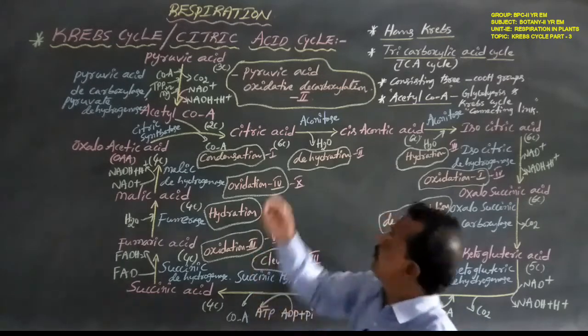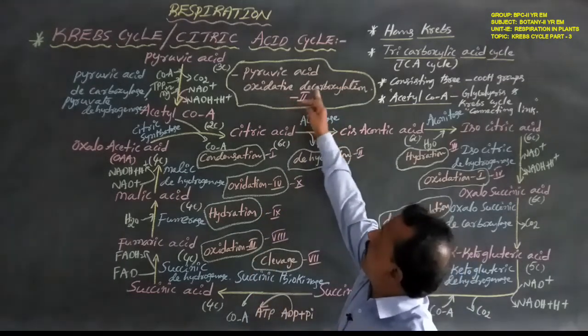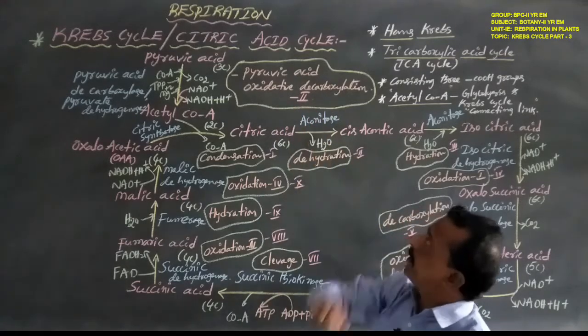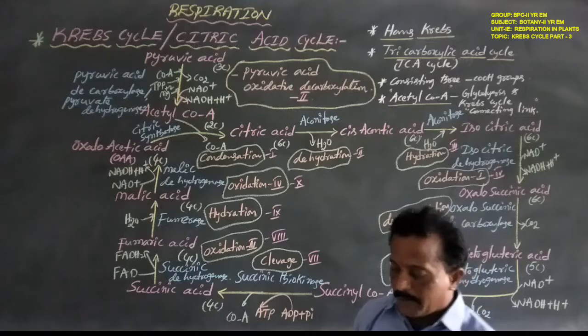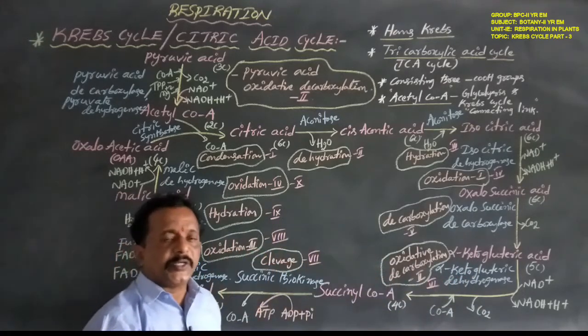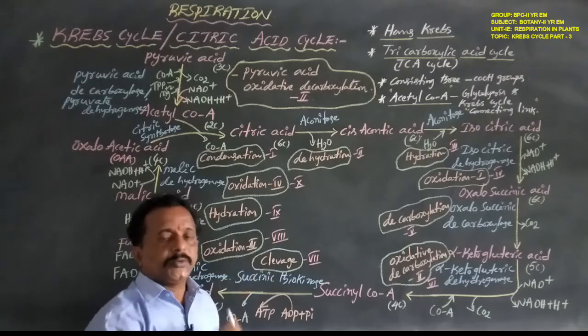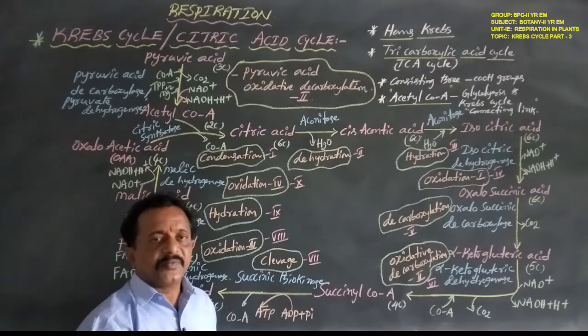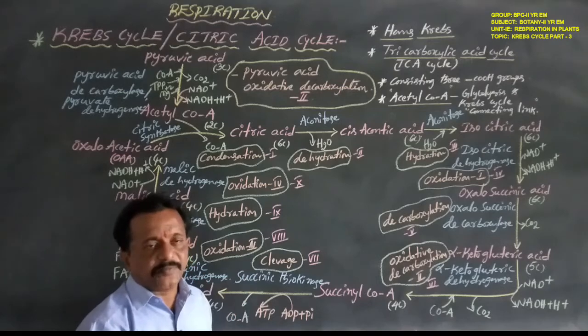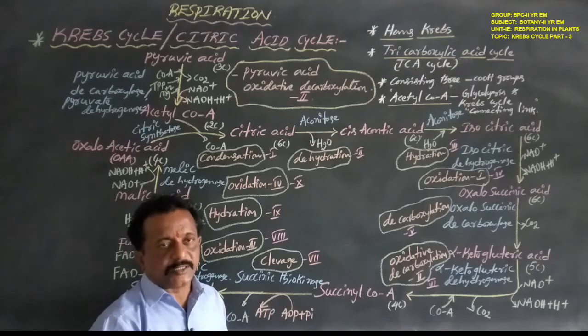Now coming to the second step, pyruvic acid oxidative decarboxylation, or pyruvate oxidative decarboxylation. In anaerobic respiration, 2 steps are completed, glycolysis and fermentation. In aerobic respiration, the first step is glycolysis.